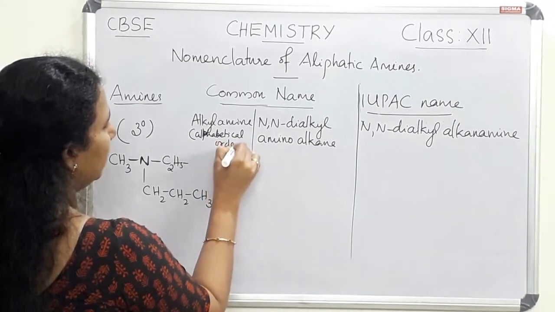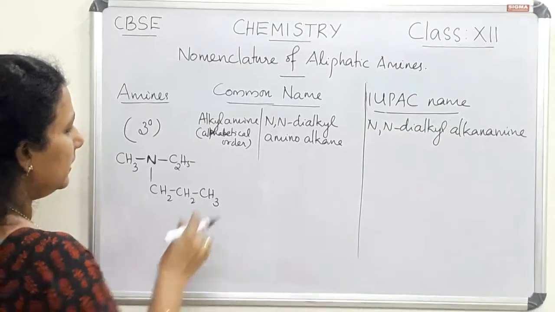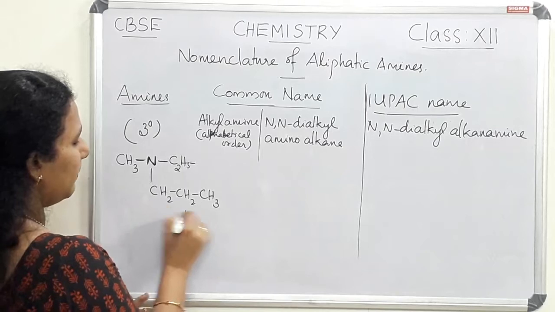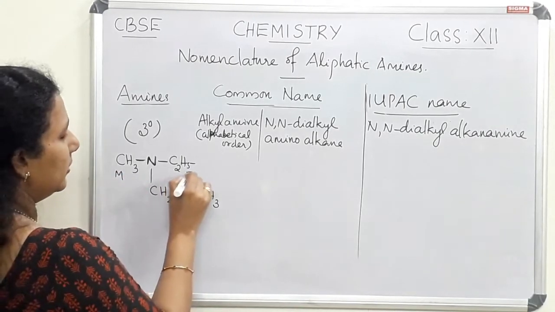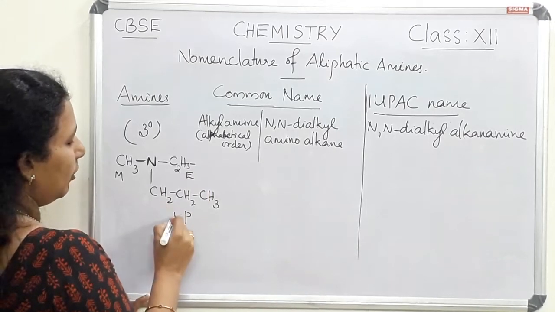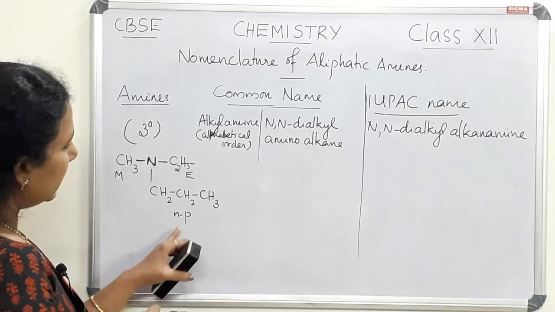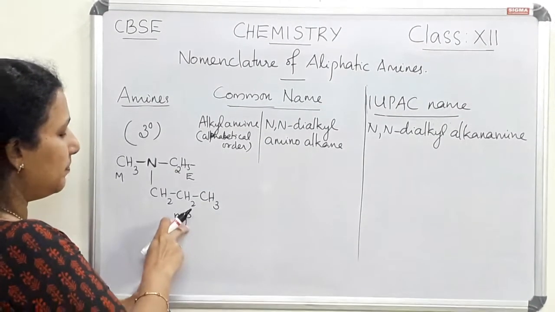Here, this is 3 carbon atoms. This is a propyl group, and this is a methyl group, and this is an ethyl group. So, this is actually normal propyl, ethyl, and methyl. So, while considering the alphabetical order, we will not consider N. We will consider P only.